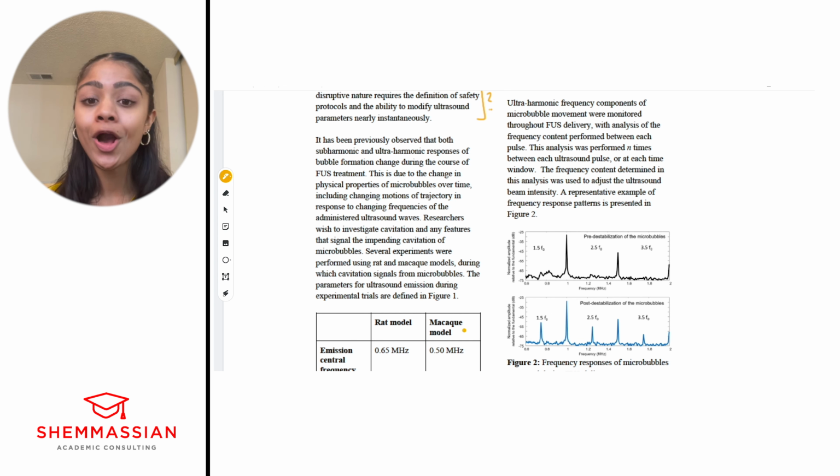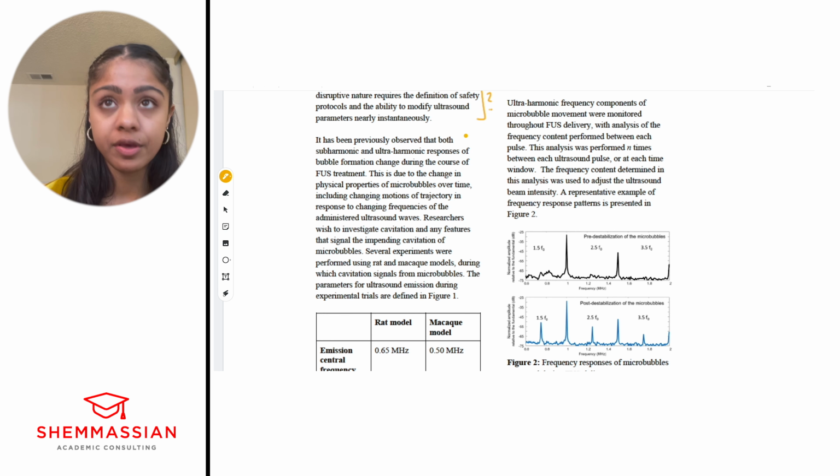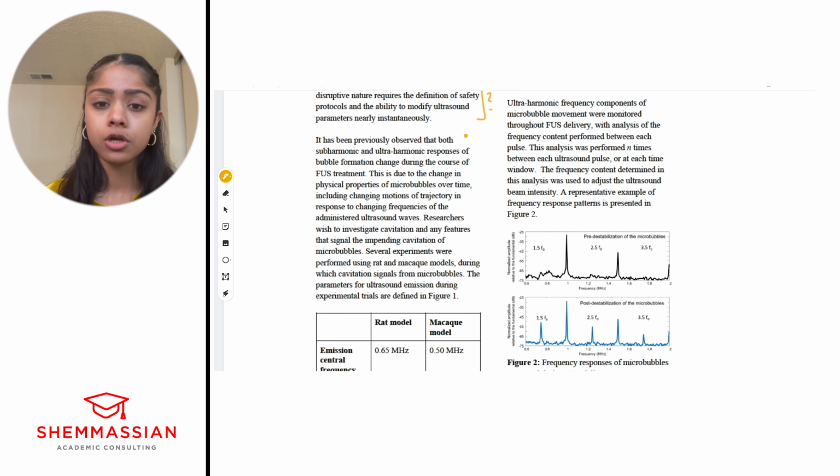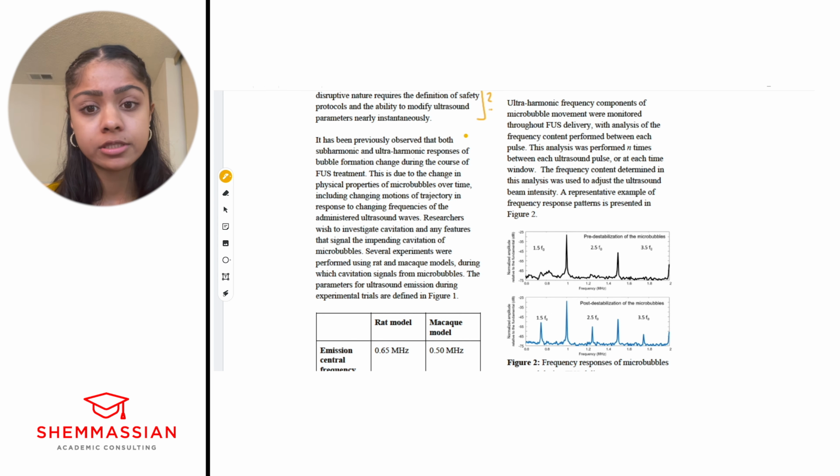Okay, again, a lot of information. Let's break it down. So they're presenting previous studies, right? They've found in the past that subharmonic and ultraharmonic responses change over the course of FUS treatment. And you don't exactly have to understand what that means, right? A lot of times students get tripped up when there's information that they've never encountered before.